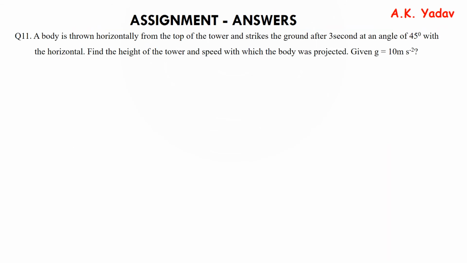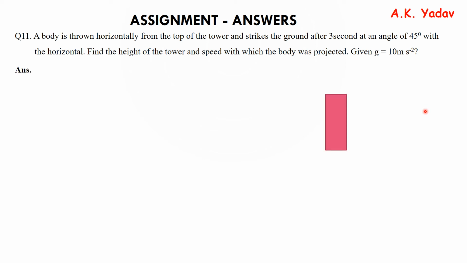Let's move to question number 11. A body is thrown horizontally from the top of a tower and strikes the ground after 3 seconds at an angle of 45 degrees with the horizontal. Find the height of the tower and the speed with which the body was projected. Take g equal to 10 meters per second squared.